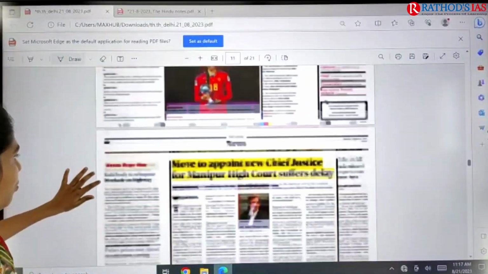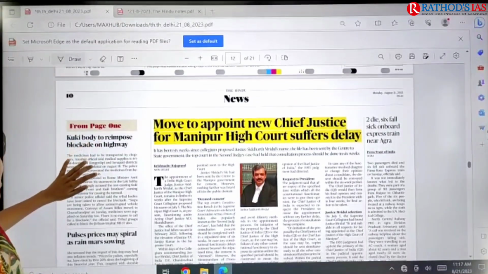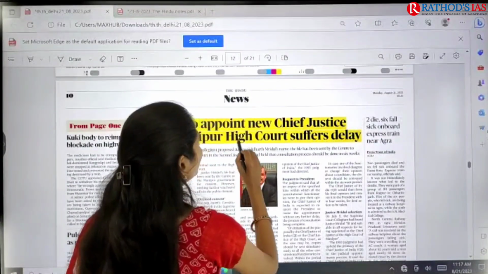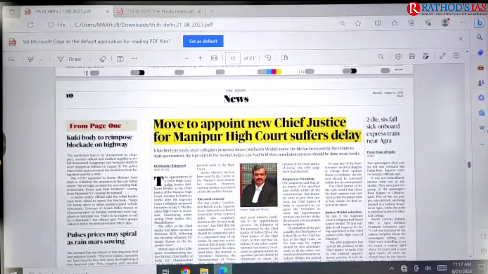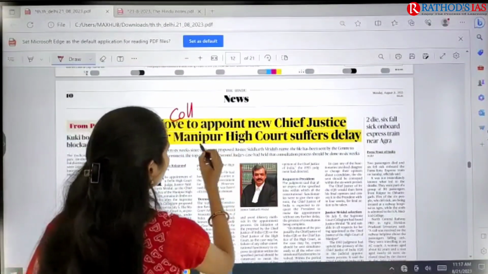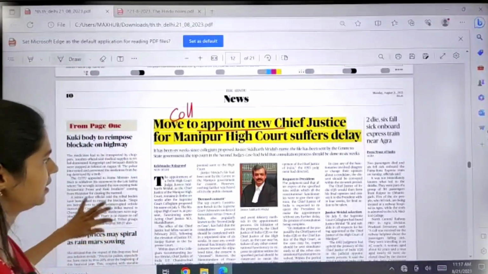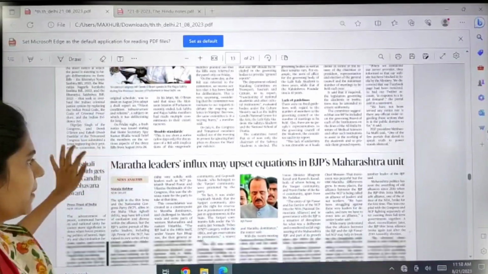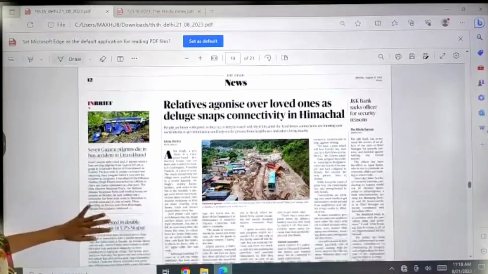And if you move forward, here in this news page, page number 10, you can see the appointment of the new Chief Justice for Manipur High Court suffers delay. So here you have to see about the collegium system, and you have to see about the appointment process of judges. So this is very important. And here in this news page, I can't find anything important in today's newspaper.